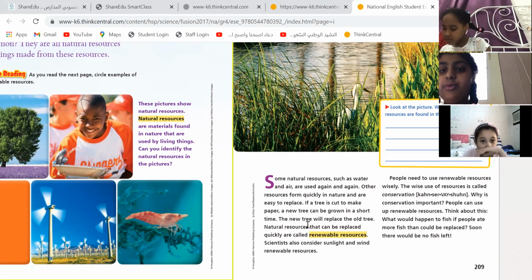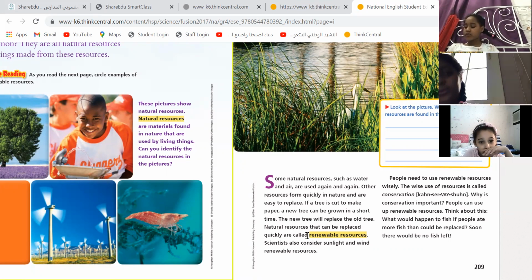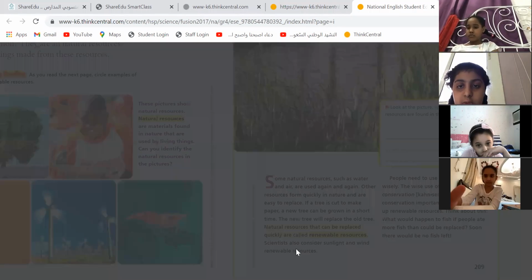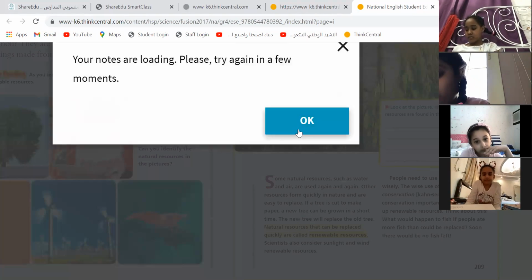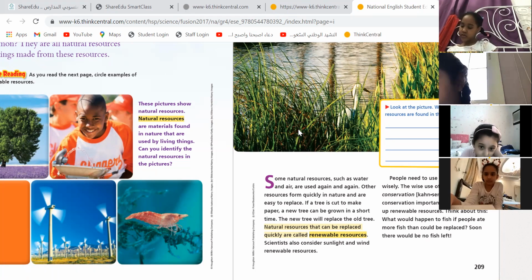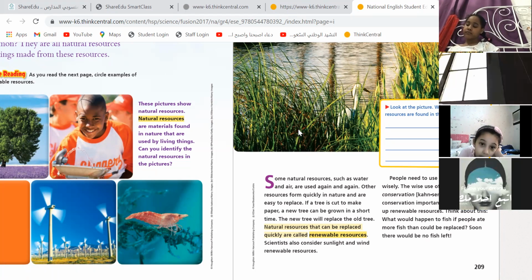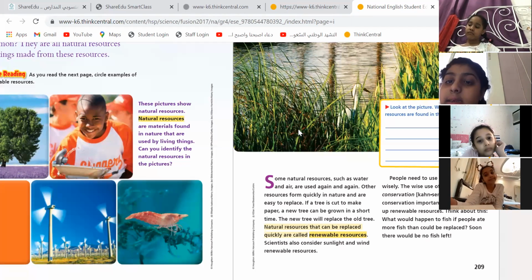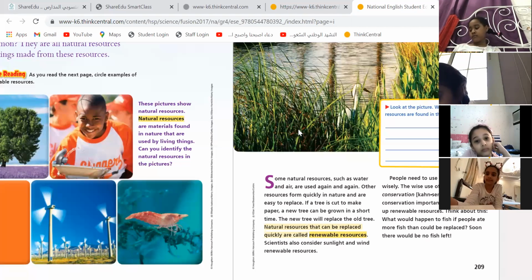Natural resources that can be replaced quickly are called renewable. Can it be replaced quickly? Yes. Why can it be replaced very quickly? Because it's in nature. The wind is always there, and also the trees. Trees are a natural resource. If you cut down a tree, you will have another one in 10 years.